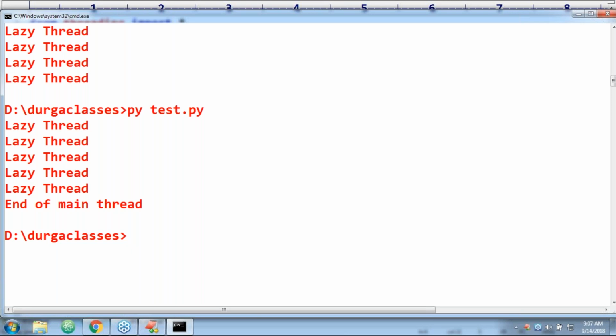Are you able to understand, right? If you are asking explicitly for join, then it will wait, because you are asking explicitly to wait until completing so and so thread. Don't close this one, you are asking explicitly. Right. Are you able to understand the default nature? What is the advantage of Daemon threads?